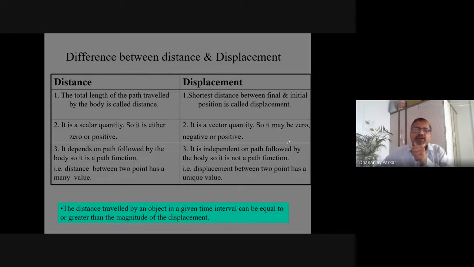As displacement is a vector quantity, if you have gone like this and again you have come back to the same point, displacement says that it is the final position minus initial position. So your final position is also this, initial position is also this. So we can say that the displacement is zero, but the distance traveled cannot be zero or negative, because the distance traveled means the length of the path you have traveled so far.